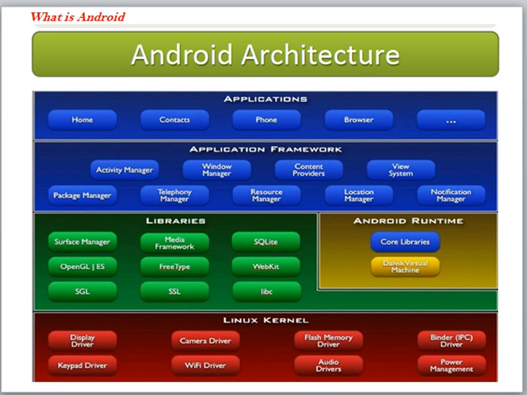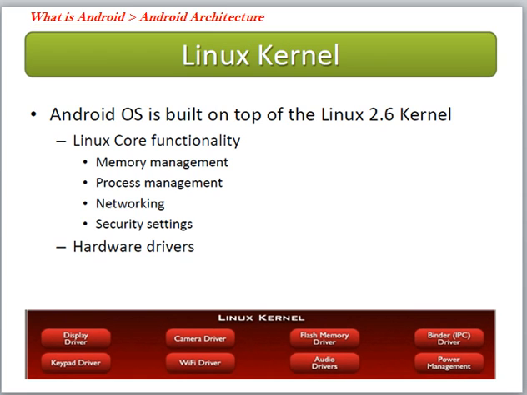In that architecture we majorly have four layers: applications, application framework, libraries and the Linux kernel. In that, the libraries and the Android runtime are also there. Today we are discussing each of the four layers deeply. First we are discussing the Linux kernel. Why is it used in Android?